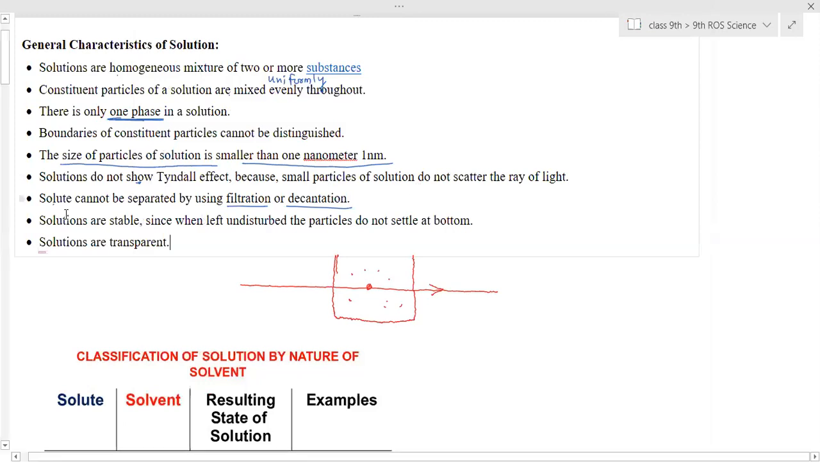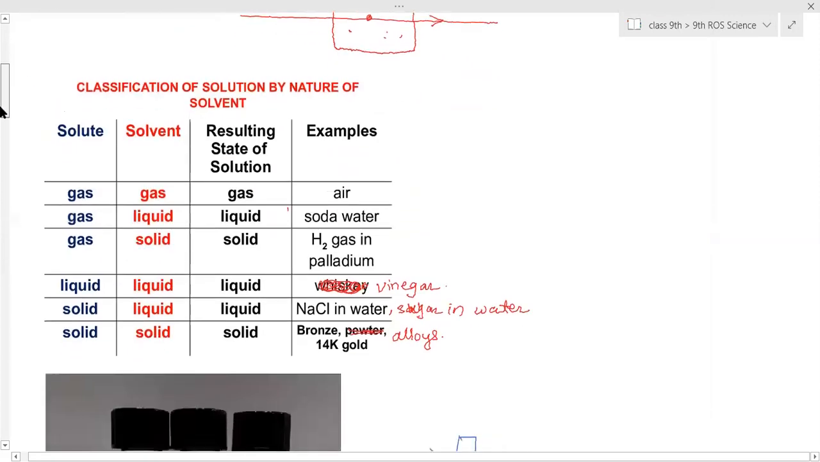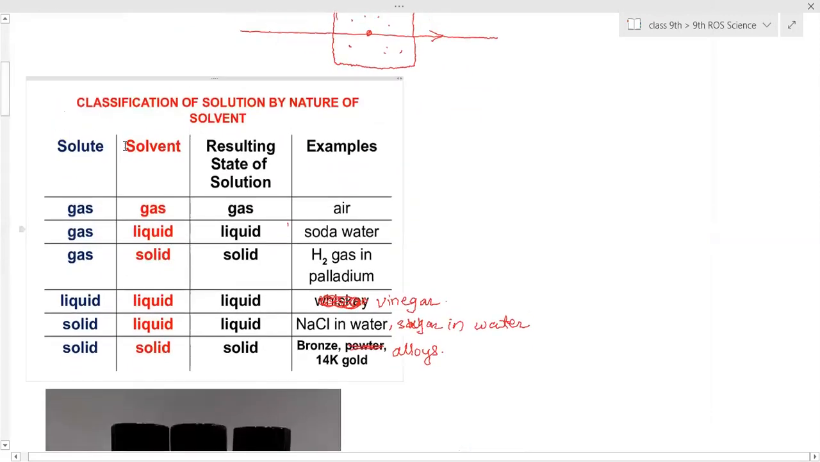Okay, fine. Then types of solutions, examples of solutions depending on the solute, solvent, and the resulting solution. According to which state the solute is present in and which state the solvent is present in, we can see. If gas is dissolved into gas, the resulting solution will be gas. That means oxygen and other gases have been dissolved into nitrogen. It will form air as an example.